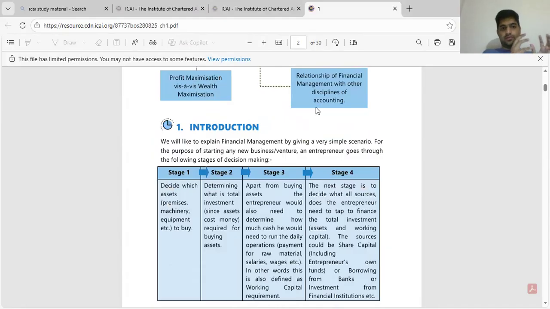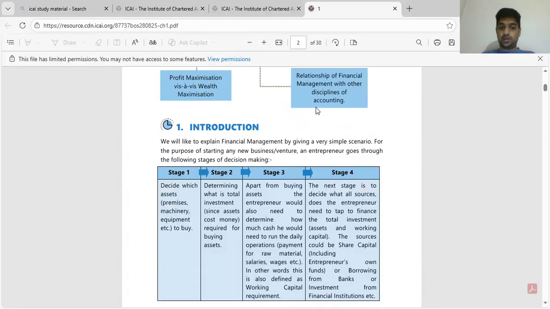So for this, we need to decide what all assets to purchase. Then we need to understand what the total investments required in purchasing those assets are. Then for daily running, I need to buy raw materials. I need to have some employees to run the business. And I need to cover other basic expenses required for daily operations.